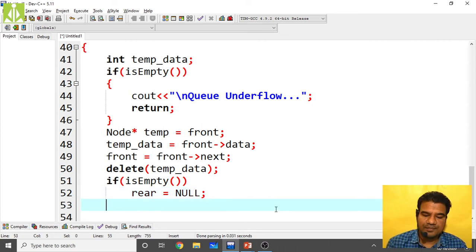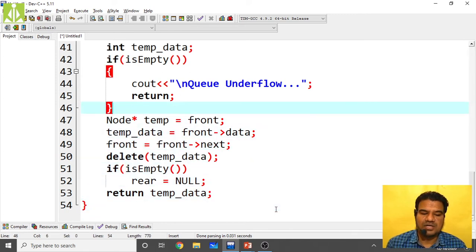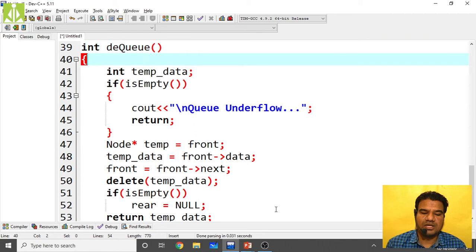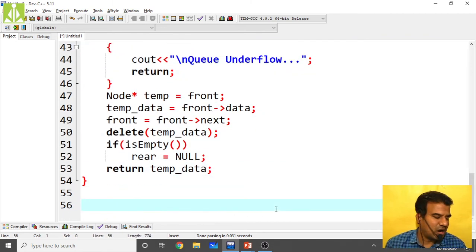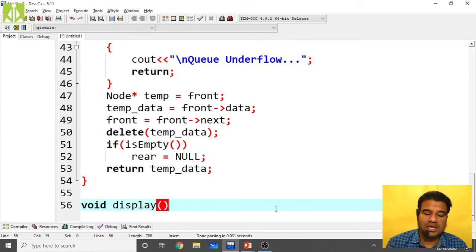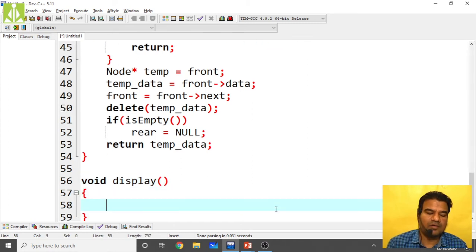When you have performed all the operations, as the last statement, return the temporary data from this deque function. This is how we perform the deque operation, which will return an integer type of element. After deque, display. If you want, you can print all the elements from the queue by taking the help of display.